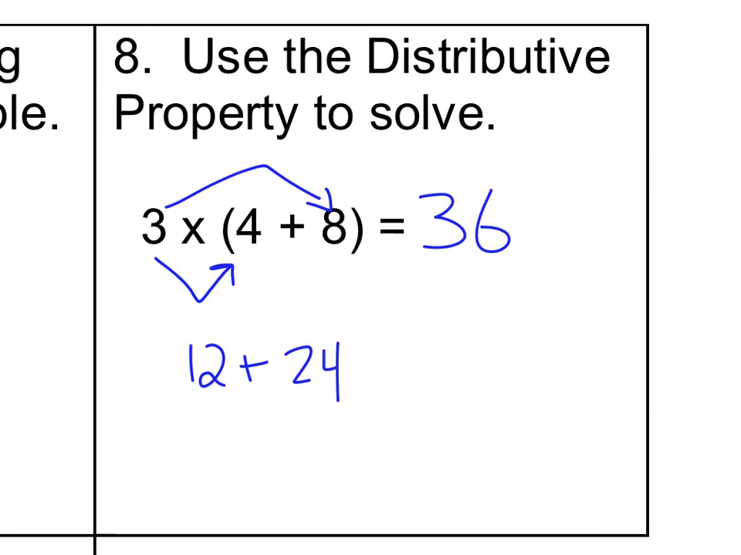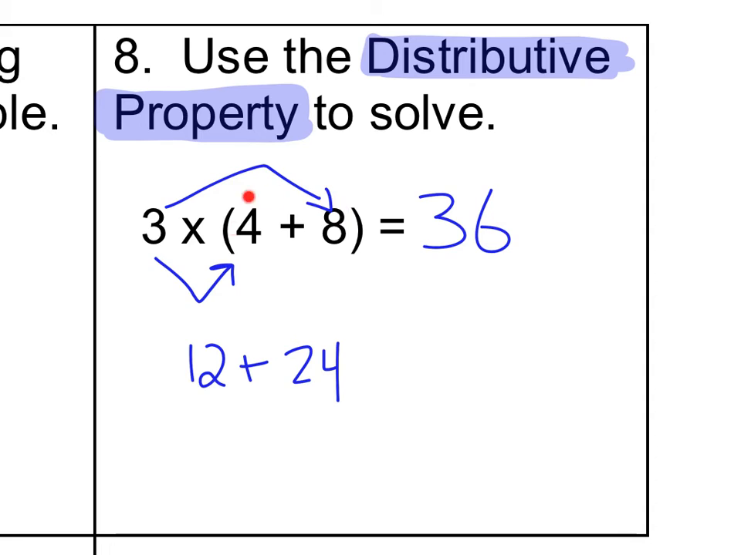Remember, the distributive property simply says that you can distribute what's outside the parentheses to each item in the parentheses or to each term in the parentheses. So this 3 times can go to the 4, 3 times 4, and can go to the 8, 3 times 8, and then you just add those together because you still have that addition sign in there.